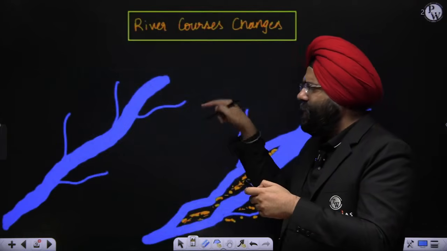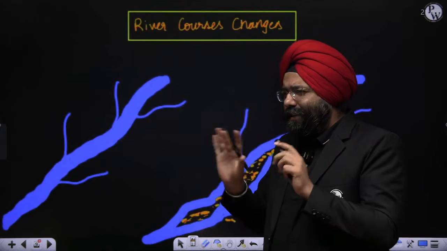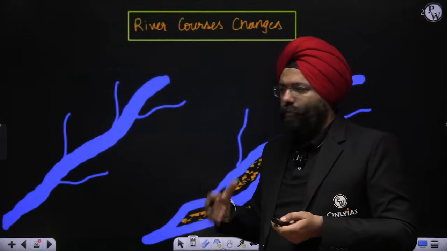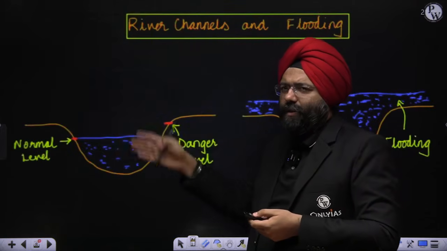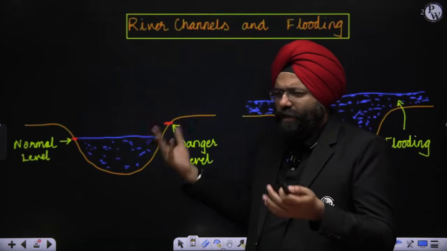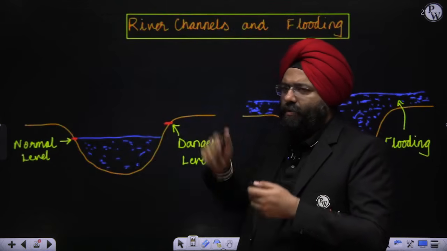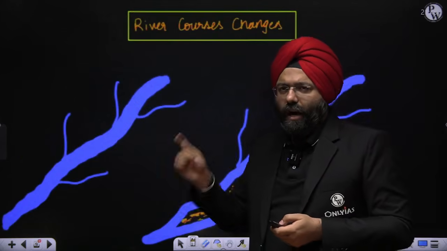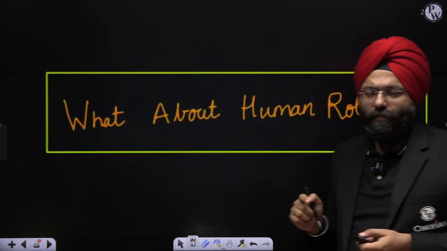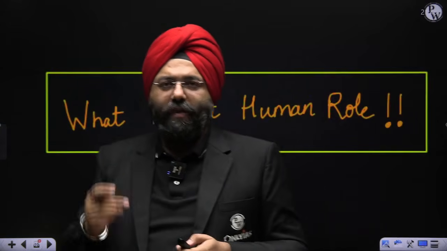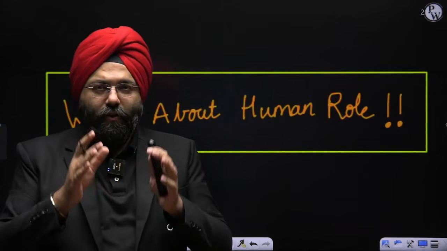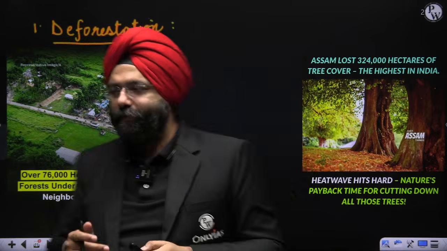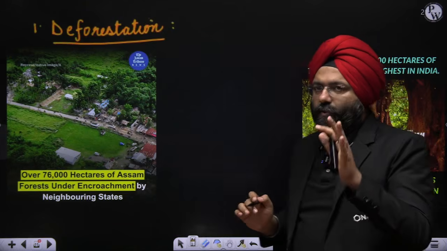Now, whatever we studied till now, it does appear like it is an outcome of natural causes, right? It appears like, okay, this is something that is natural. The rainfall has happened, the water has come out of the channels, it has caused flooding. It appears to be a natural cause, but we need to see the other side also. Are the humans playing some role here? What is the role the humans are playing? Now, when we analyze this, you'll see for yourself that humans, directly or indirectly, are causing these floods. Let's see. The first reason is deforestation.